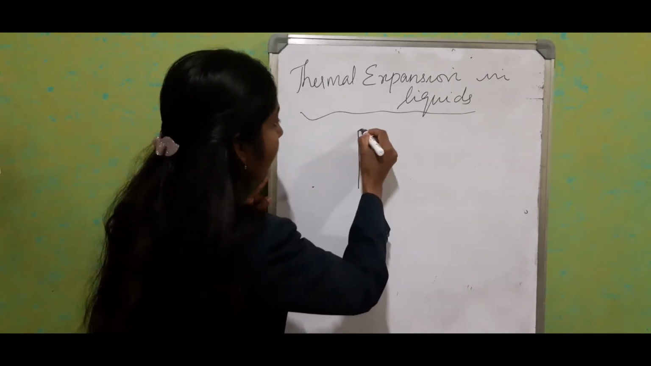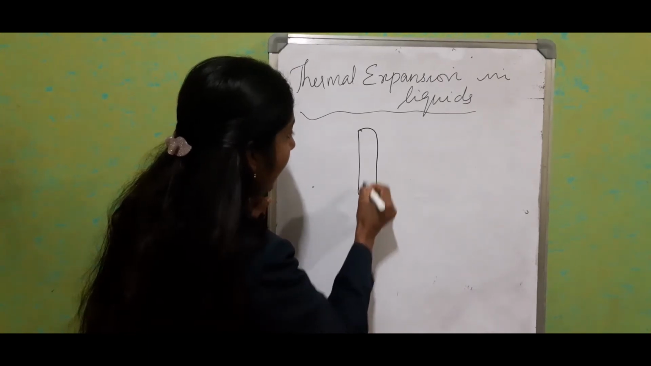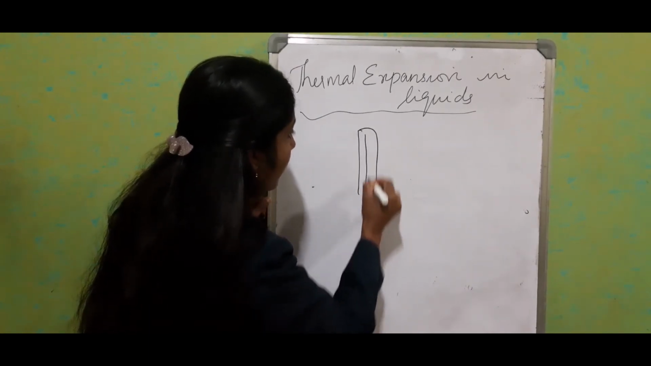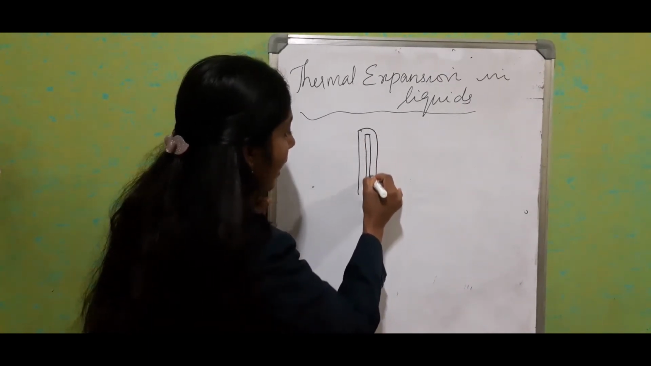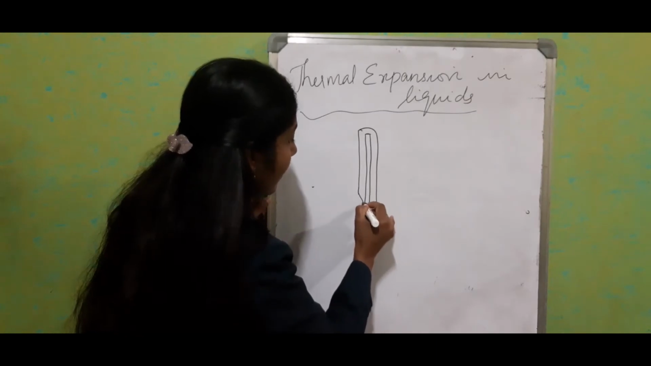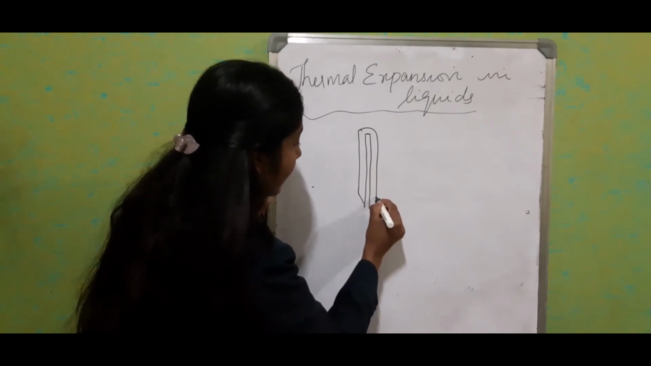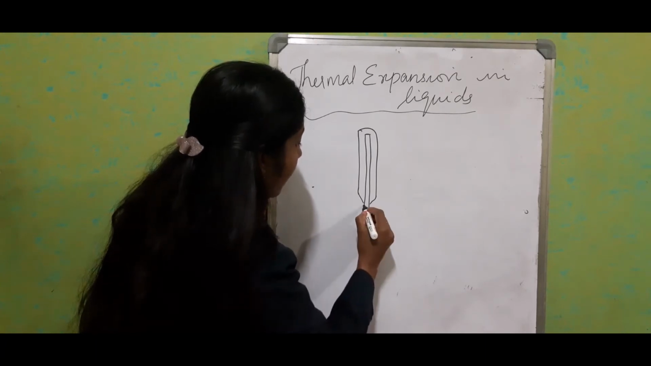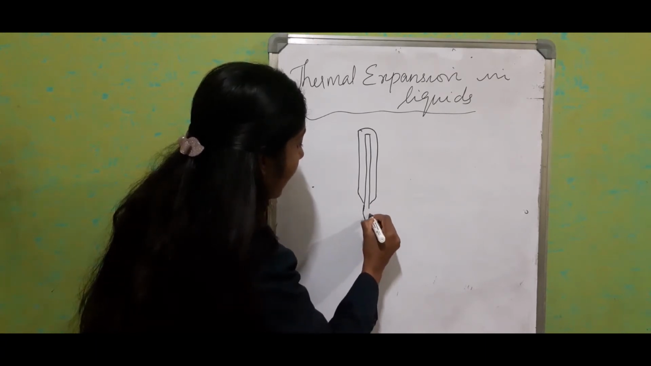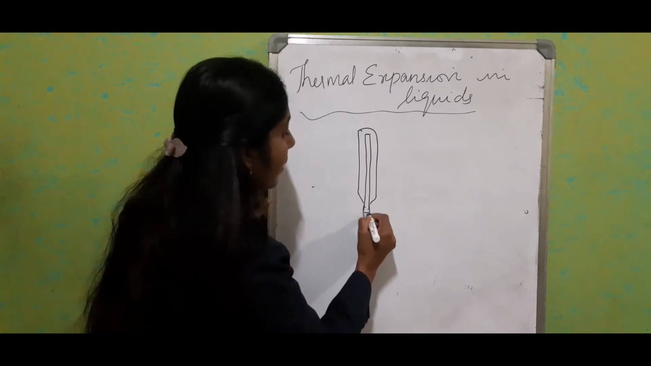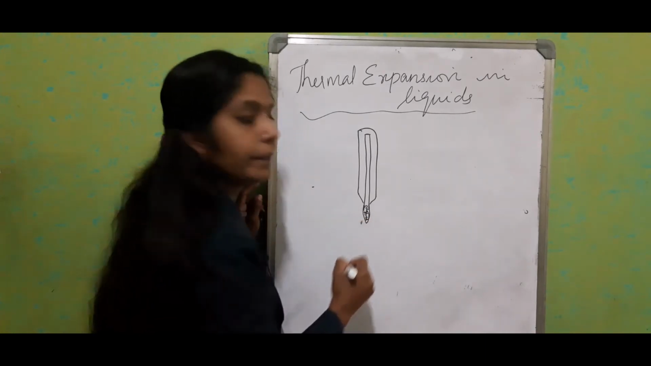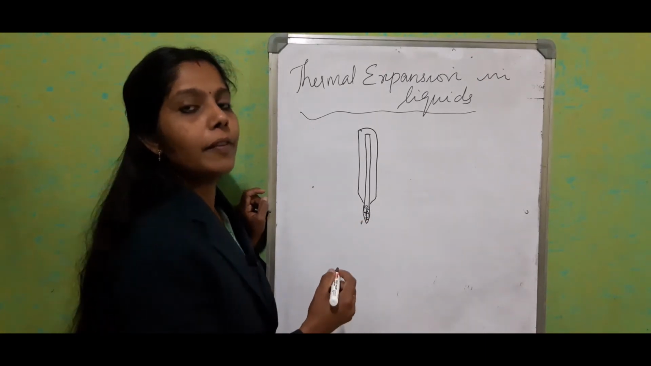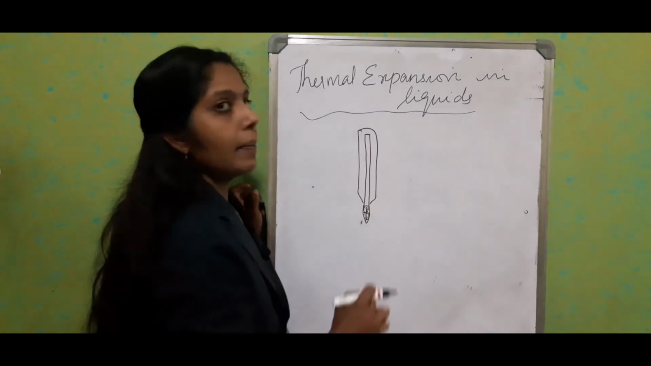If this is a thermometer, inside there is a capillary tube, with one end closed and the other end connected to a small bulb, and in this bulb mercury will be filled. So mercury will be filled in this bulb, and this is a capillary tube.